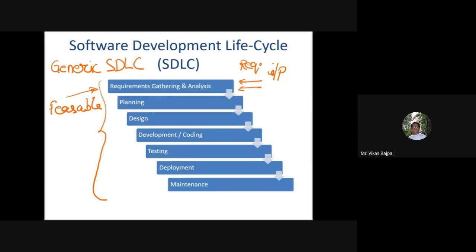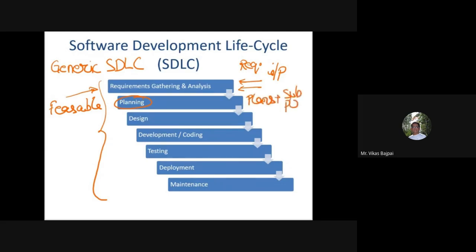Now once I'm done with it, I'll go for planning, where I'll see that, okay, what exactly I want from this planning. So in this particular phase, my team will go ahead with determining the cost and the resources and the number of plans. So it can be the number of people involved. So it can be your plans plus sub-plans.